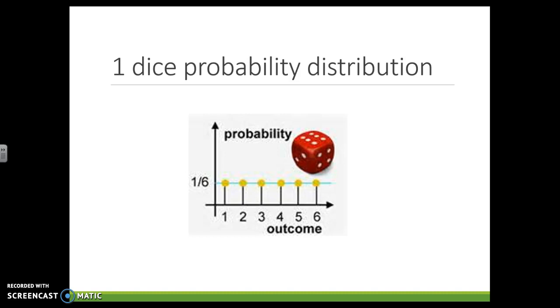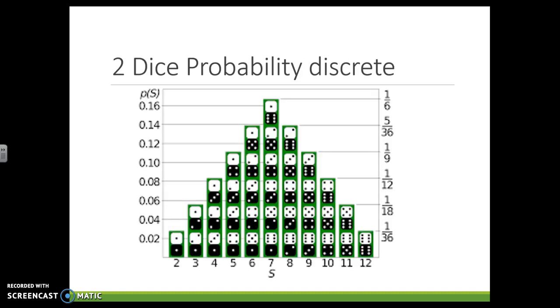Probabilities have their own distributions. The heads and tails example would look just like that, where we have an equal probability of heads and tails. For this one die, the probability is flat, the distribution is flat, it's not that curve. It's a uniform distribution. There's equal probabilities for each outcome. With 2 dice, that's not the same. There's actually more chance of getting a 7 because there are physically more combinations that would equal a 7, which is why you don't make any money at the casinos if you roll a 7.